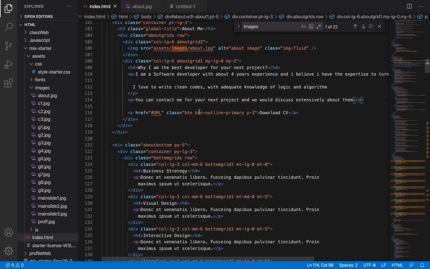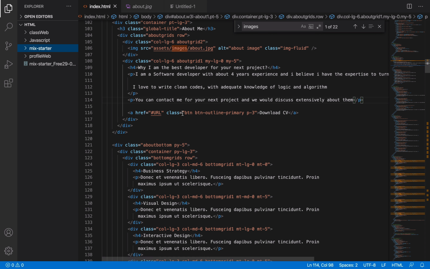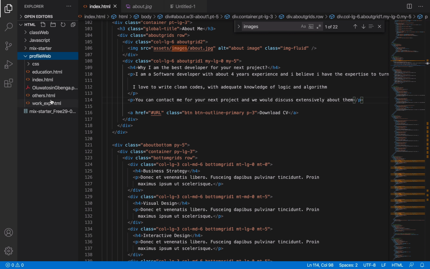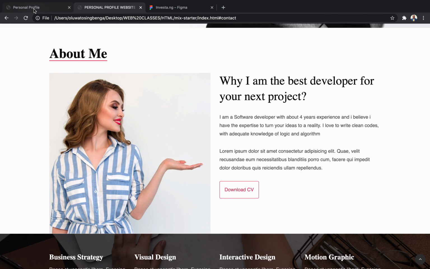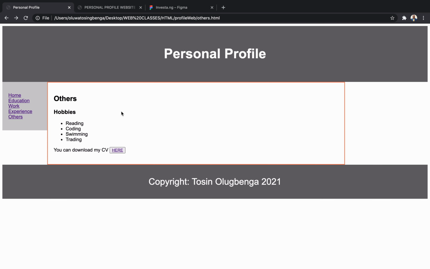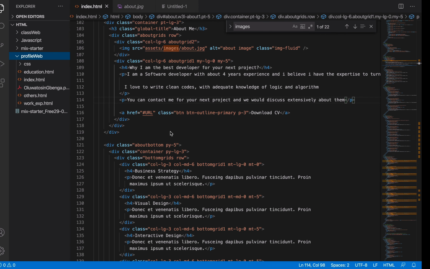So now this is Download CV, and here they don't really know the URL they would put there, and I've actually taught you how to make sure your CV is there and it can easily be downloaded. So we already know how to do this. Let me just go to our profile. I don't really know where I have it. Is it others? Let me check that profile website. Let me check the page. Okay, this is exactly the page, others.html.